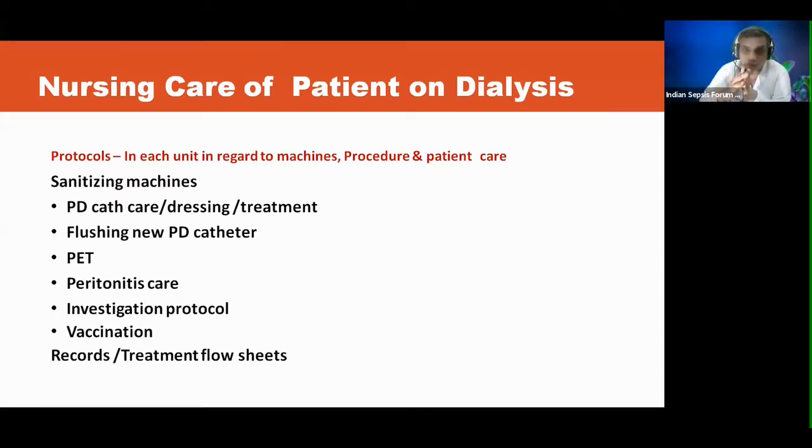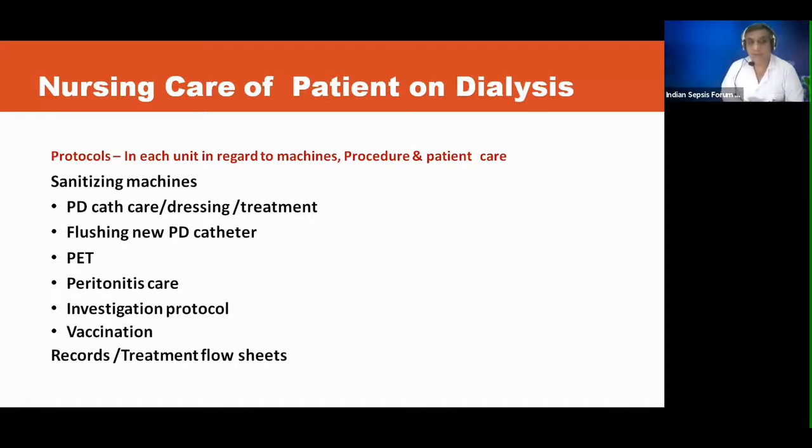These protocols should be for maintenance of machine, utilization of machine, timely check of these machines. In some ICUs dialysis is not done that frequently, so we should not be in a disarray when we require dialysis all of a sudden. The procedure, the insertion of catheter, the initiation of dialysis, maintenance, everything should be protocolized, and as a critical care nurse, you should be aware of all this. Machine sanitization is very, very important.